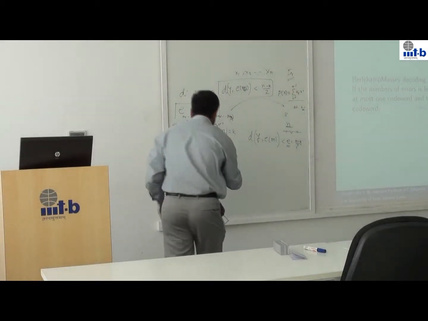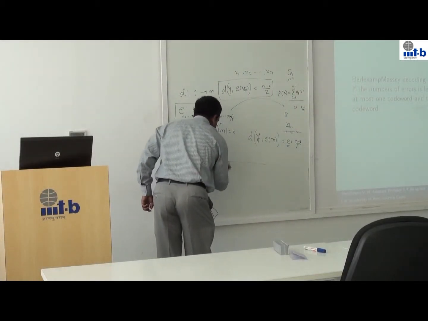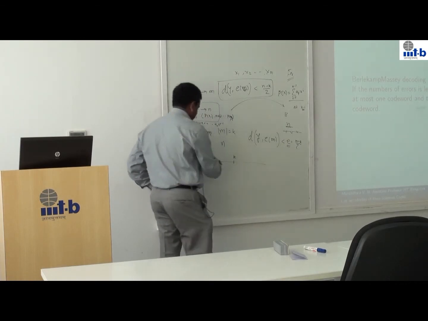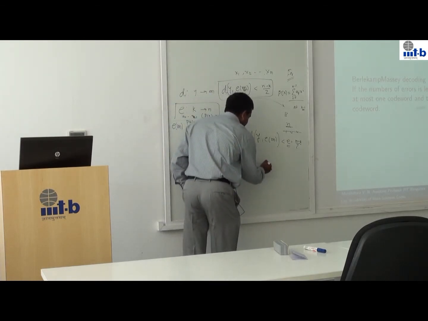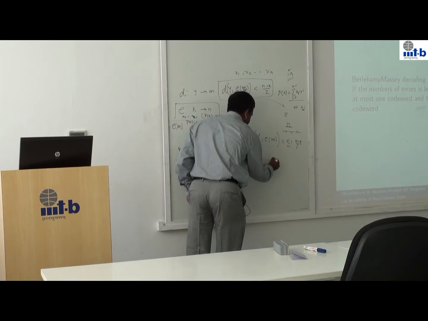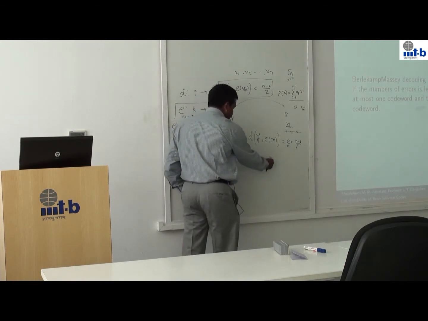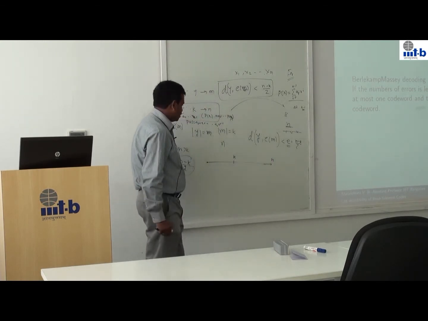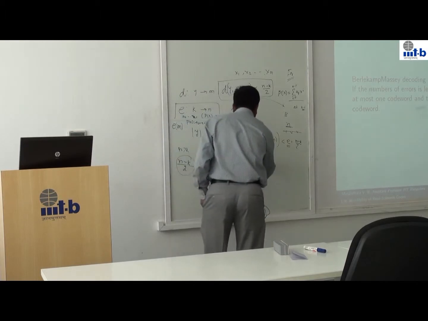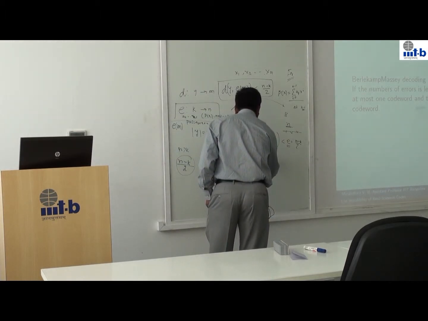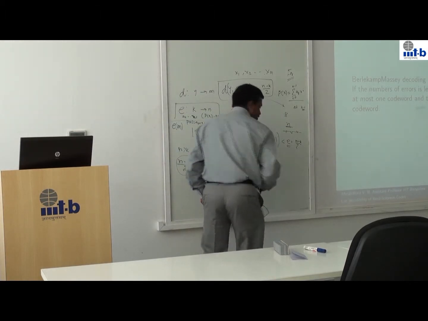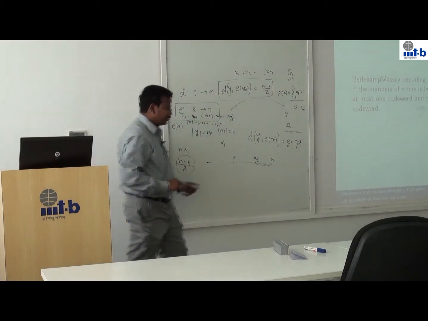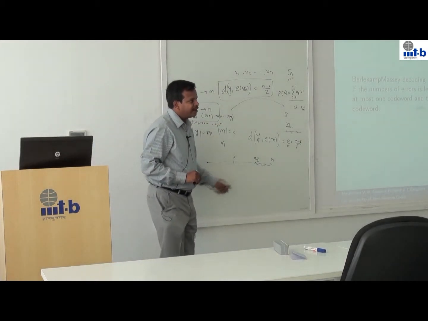So in other words, let me write it like this. k is the number of symbols that I wanted to send, but instead of sending k, I decided to send n. If I make n minus k by 2 errors, that much error, then I can get back my original message.